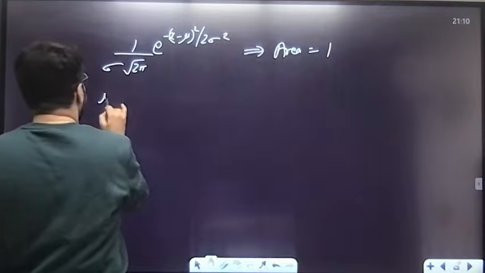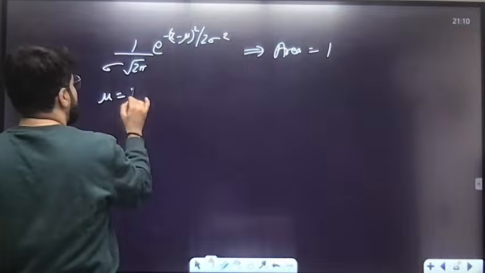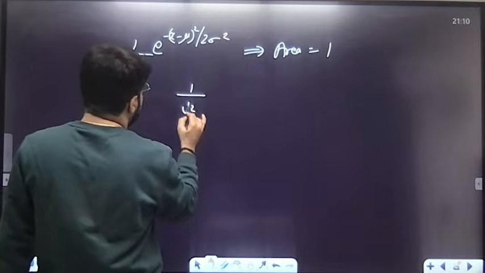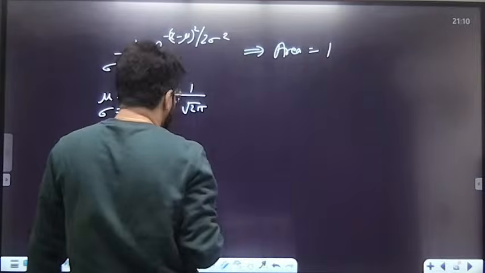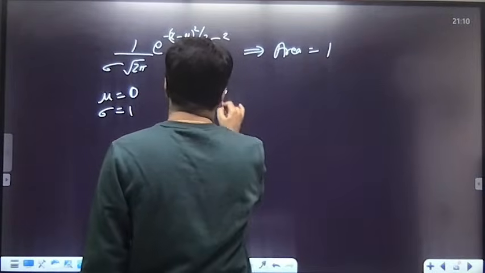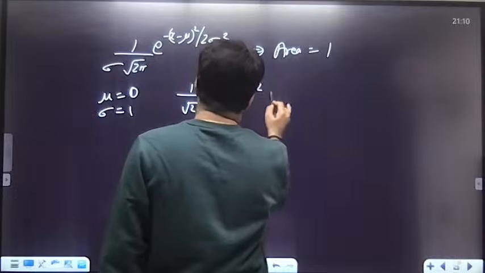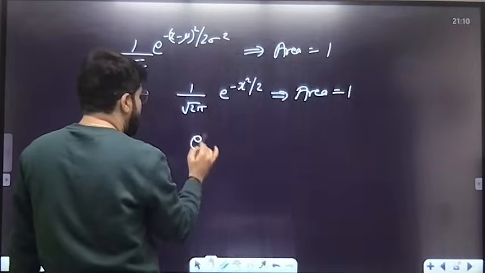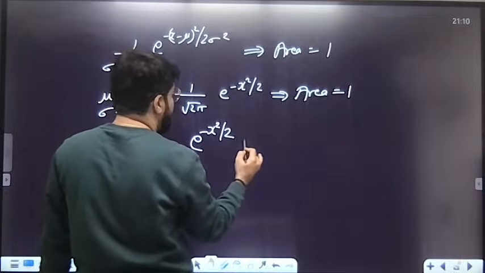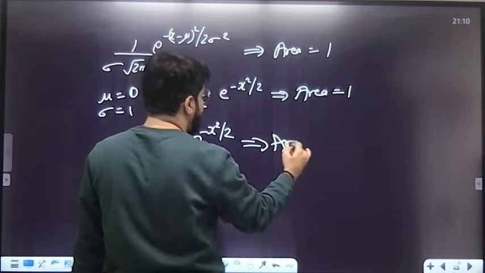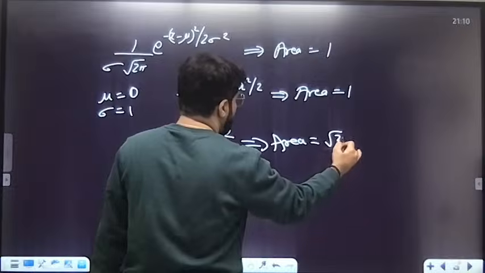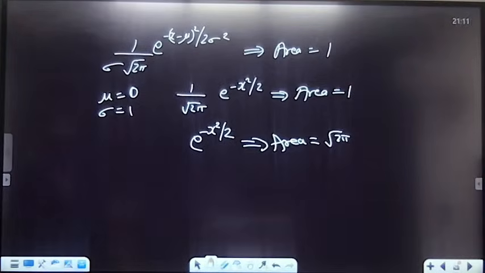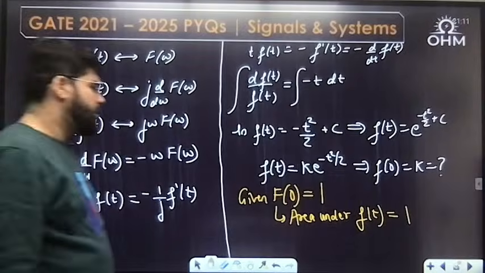Even if you take mu 0 and sigma equal to 1, you will have the standard Gaussian PDF, 1 upon root 2 pi e power minus x square by 2. This has the area 1. So if I only want e power minus x square by 2, how much area will this have? This will have the area of root 2 pi.